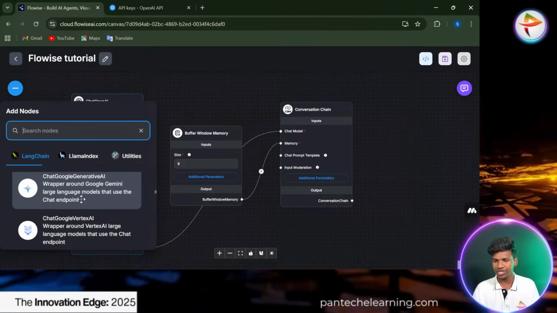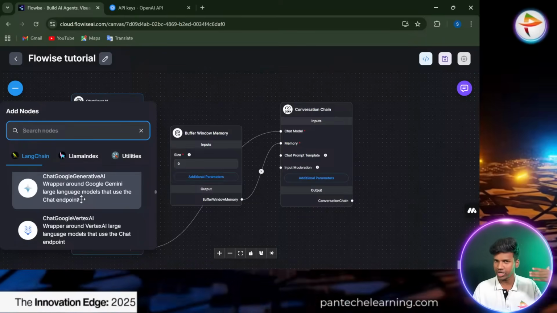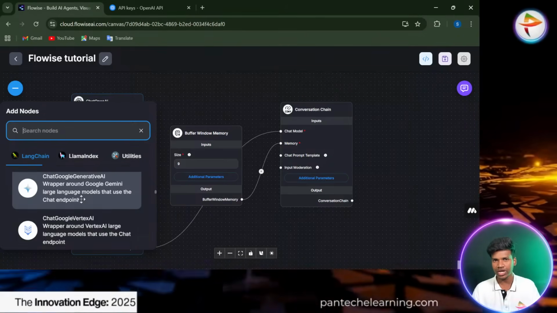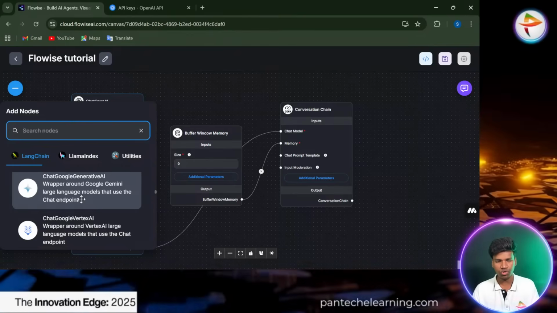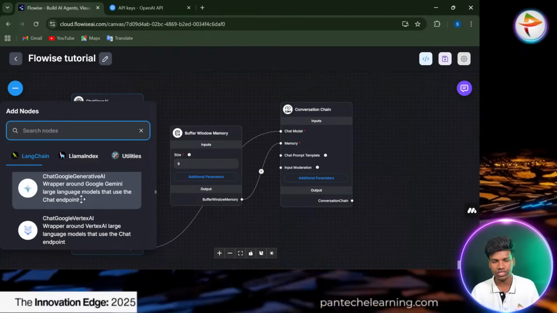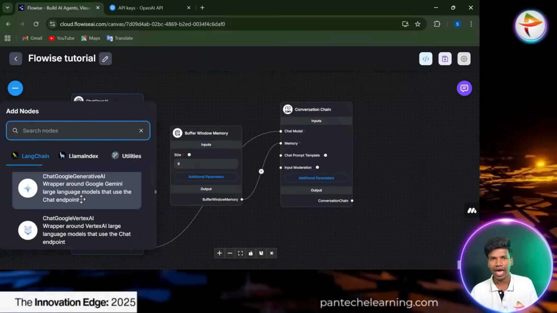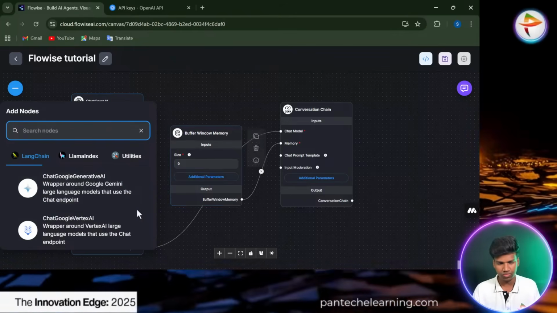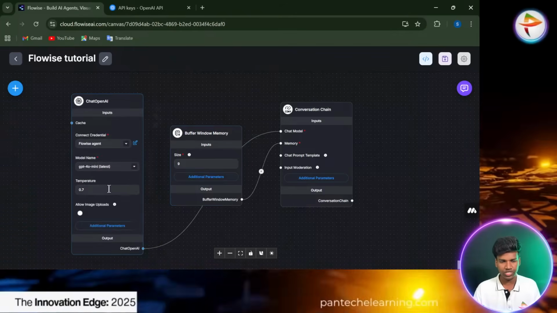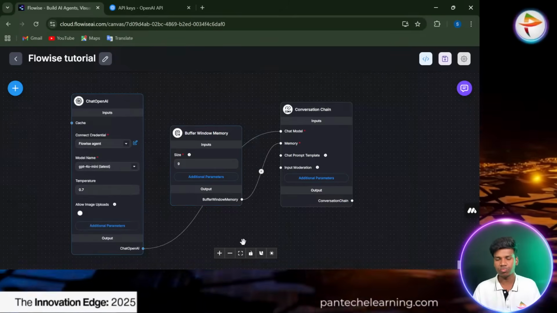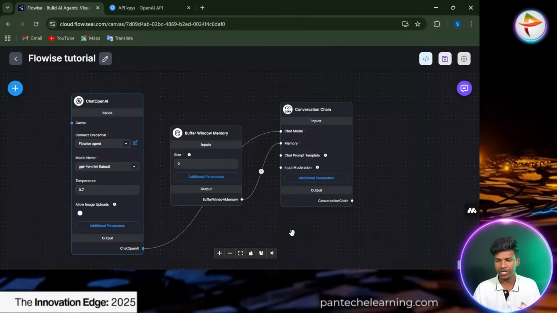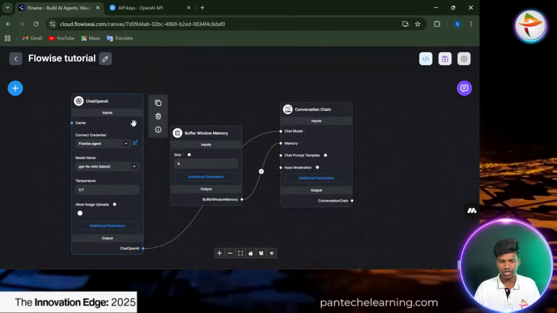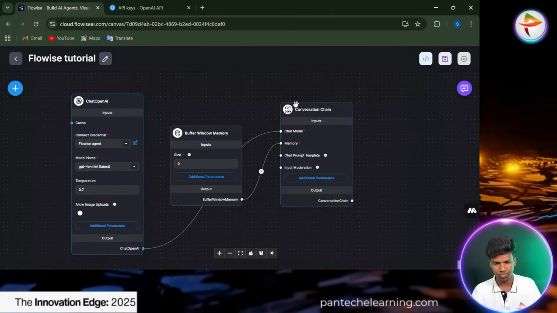So two possibilities. Either you can try with a new key, an entirely new name and new key, that you have to create and use, or else you can go with a different model like Gemini or Anthropic's Claude. You have to follow that. Okay, now these are the simple steps you have to follow to create this particular chat model in Flowise. The Flowise tool is also another automation tool.